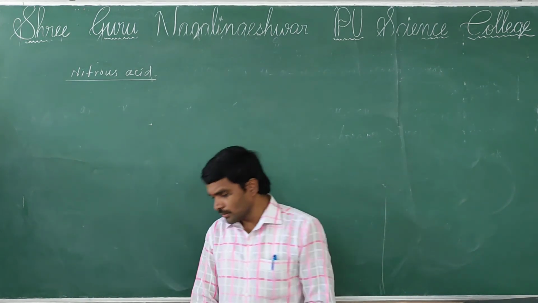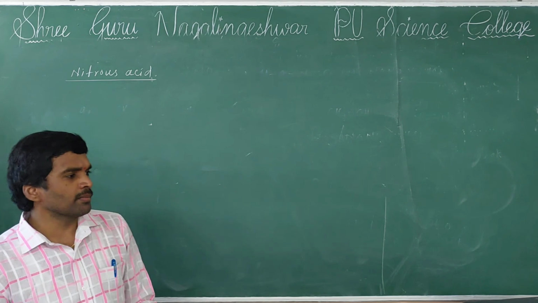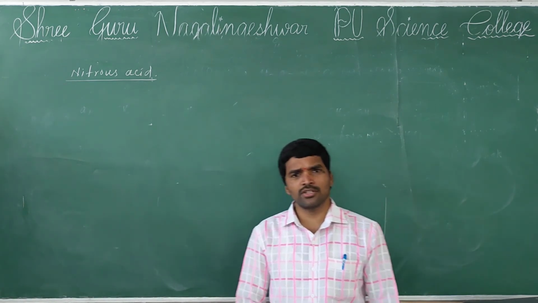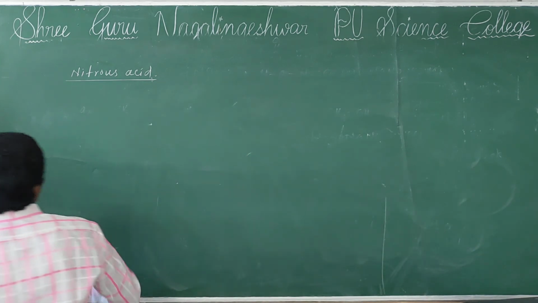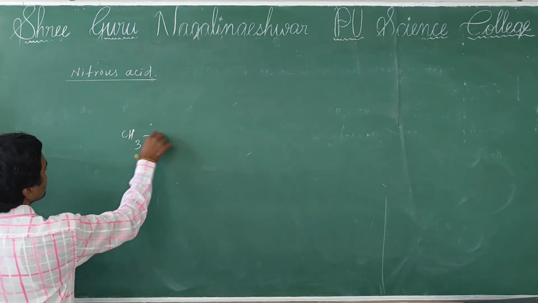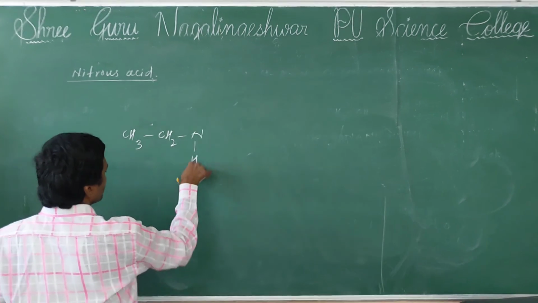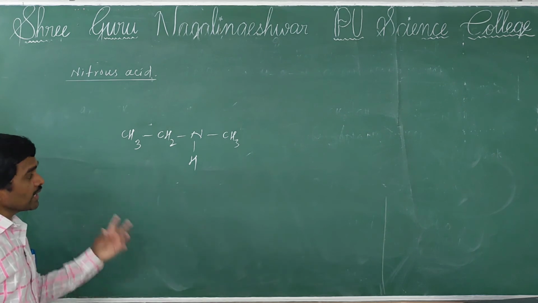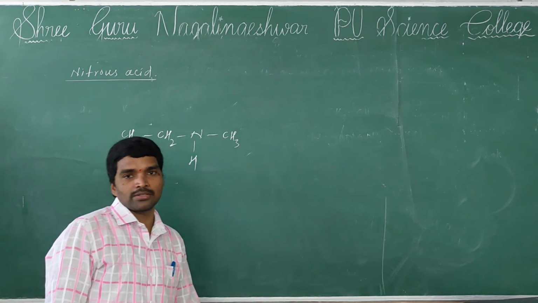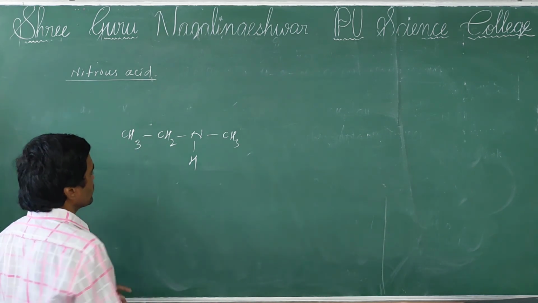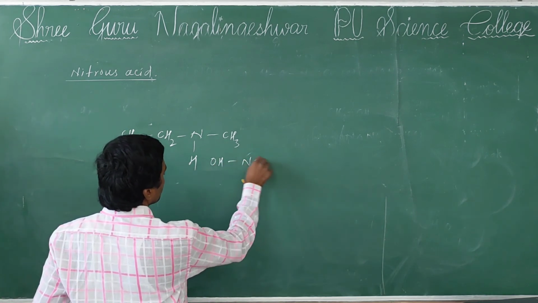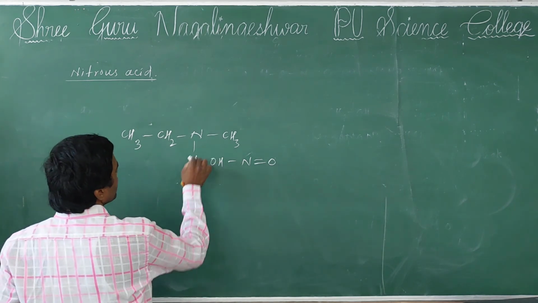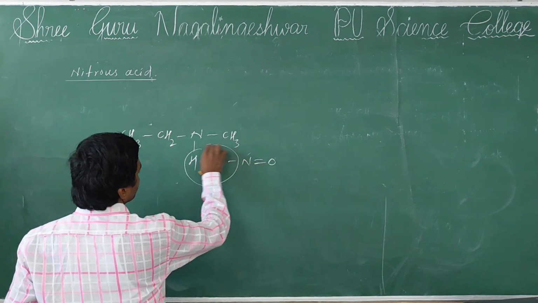One important note here. Sir, primary aliphatic amines give the alcohol with nitrous acid. Sir, what about secondary amines? That one point we will discuss now. CH3CH2NHCH3, so this is a secondary amine. So when a secondary amine reacts with nitrous acid, then what happens? Secondary amines react with nitrous acid, then nitrosoamine is formed. What is this, you know? Nitrosoamine will be formed.